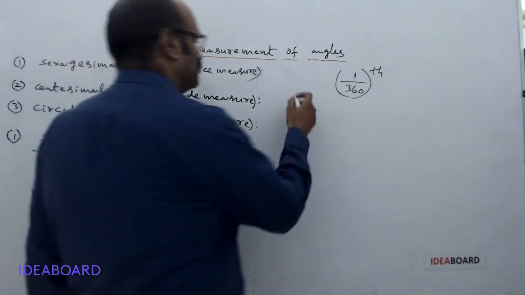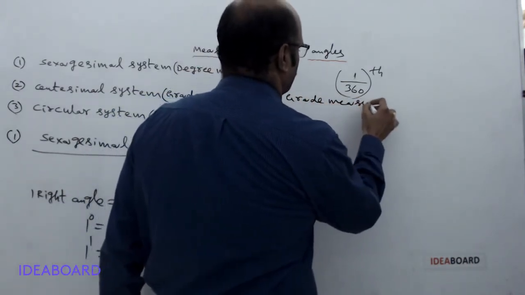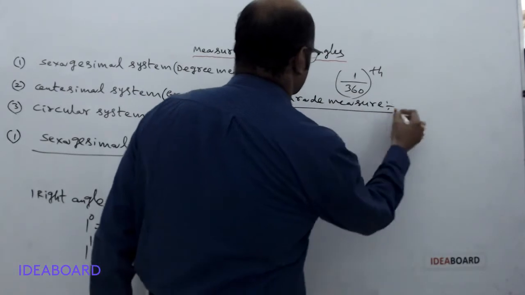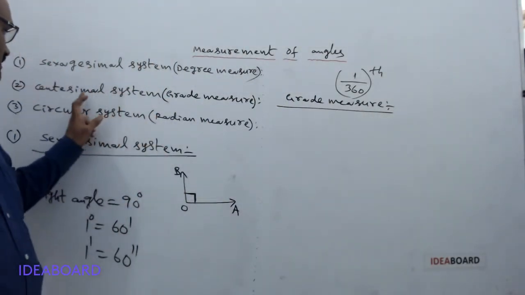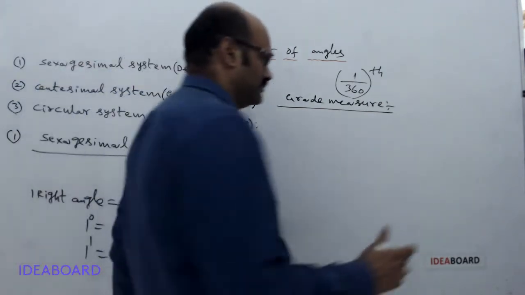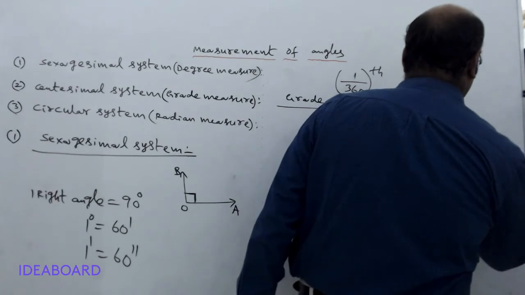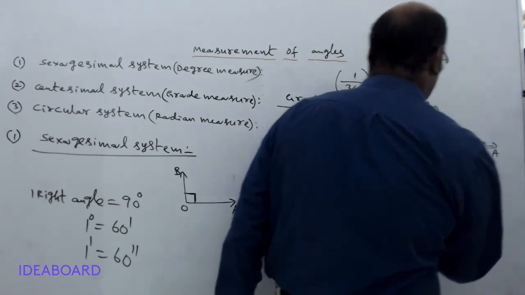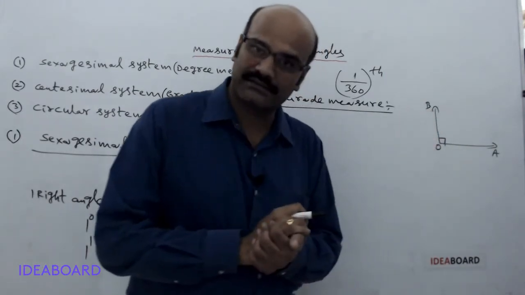Now we will come to grade measure, the centesimal system. In this centesimal system, a right angle is divided into, this is OA and this is OB. We have angle AOB equal to 90 degrees.